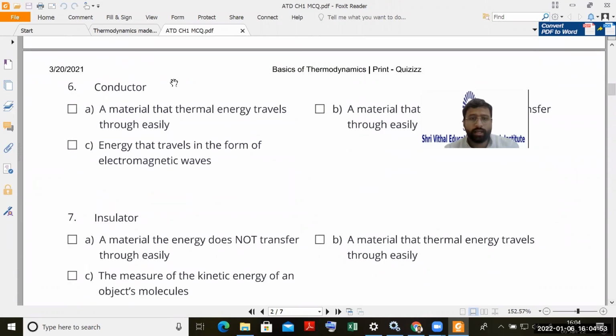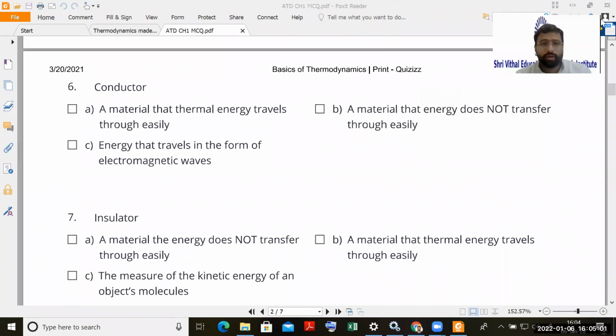Okay, so two questions are there back to back. A conductor is, what is a conductor? A conductor is a material that thermal energy travels through easily. A material that energy does not transfer through easily. Energy that travels in the form of electromagnetic waves. So, what is the correct answer here? Yes, obviously, conductor is a material through which thermal energy travels very easily.